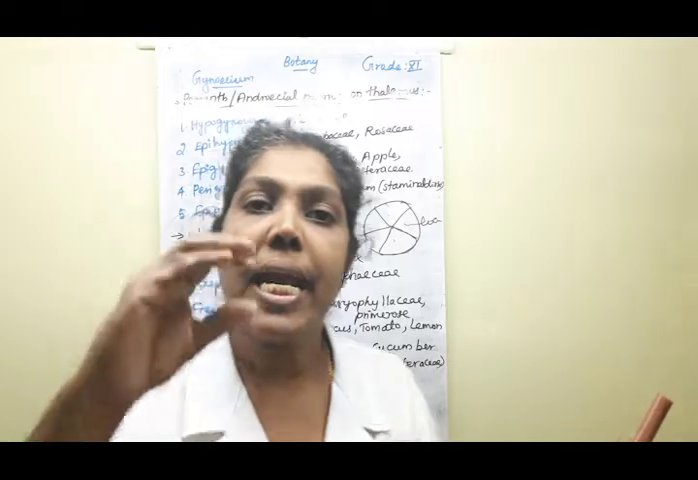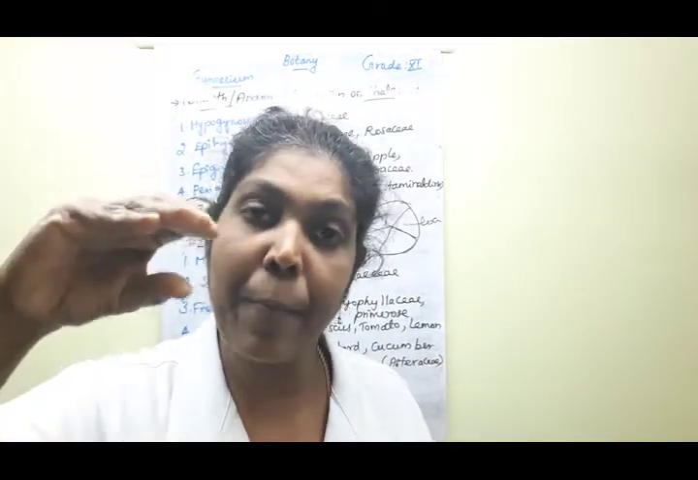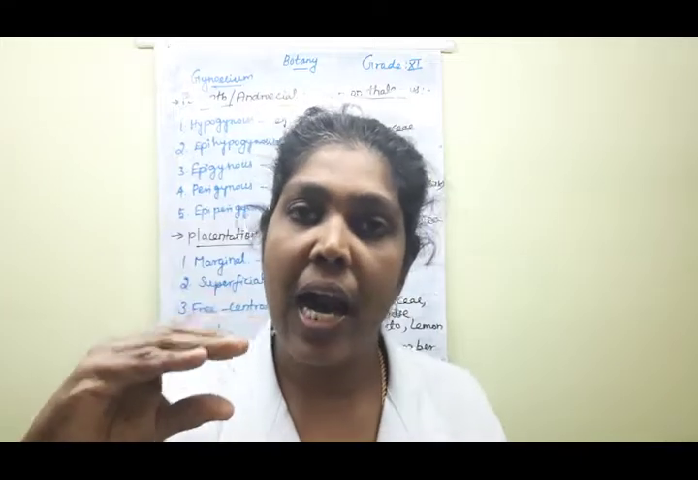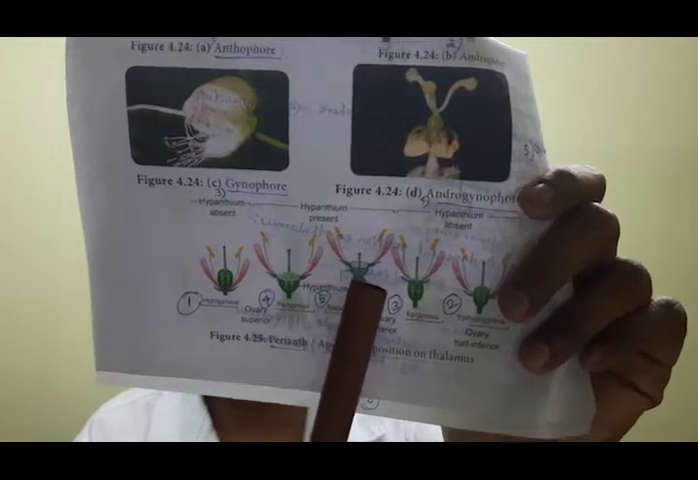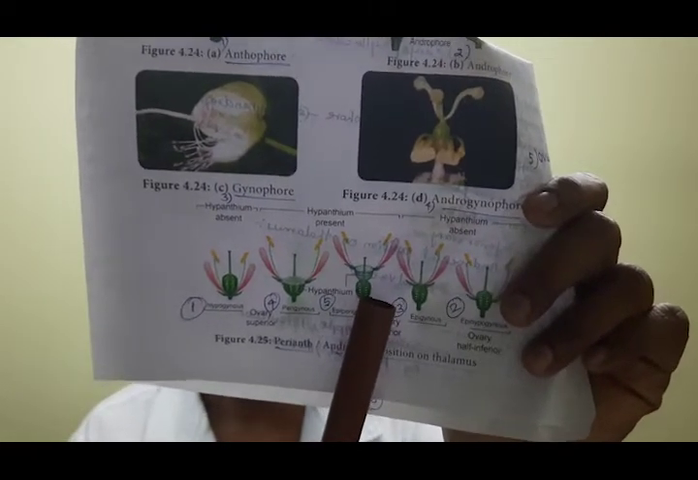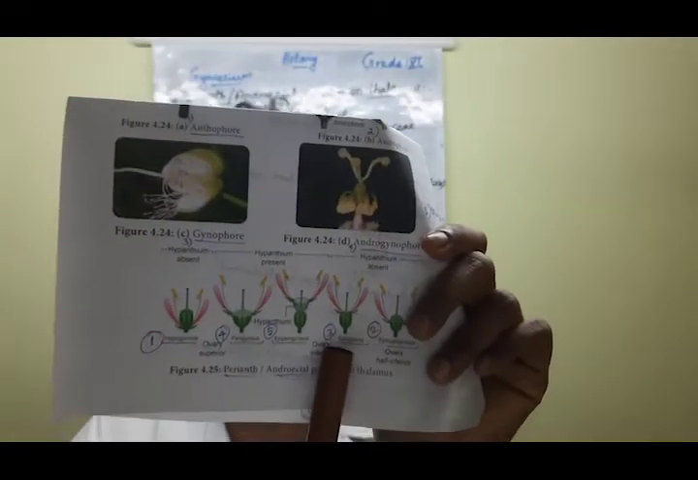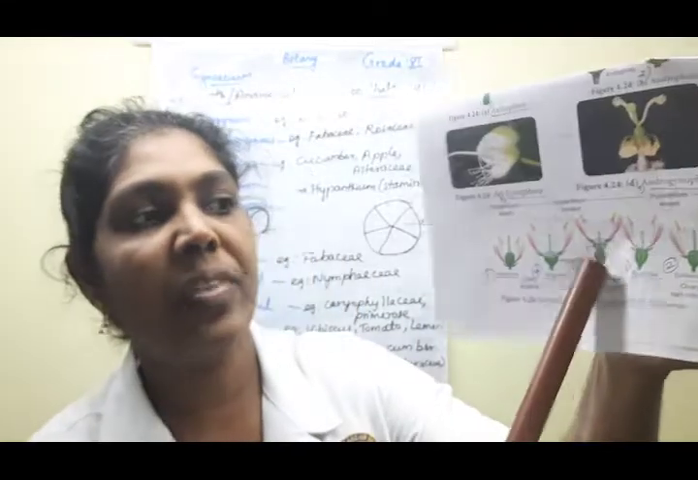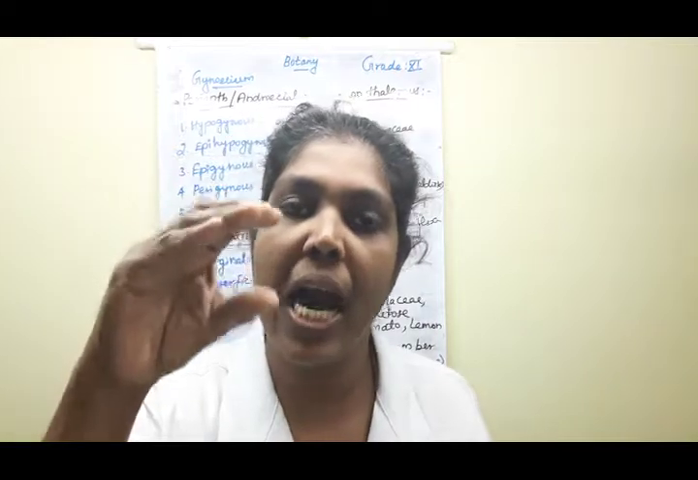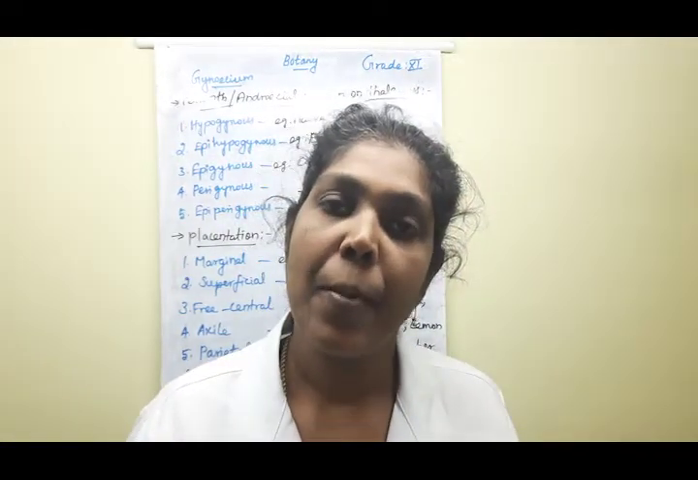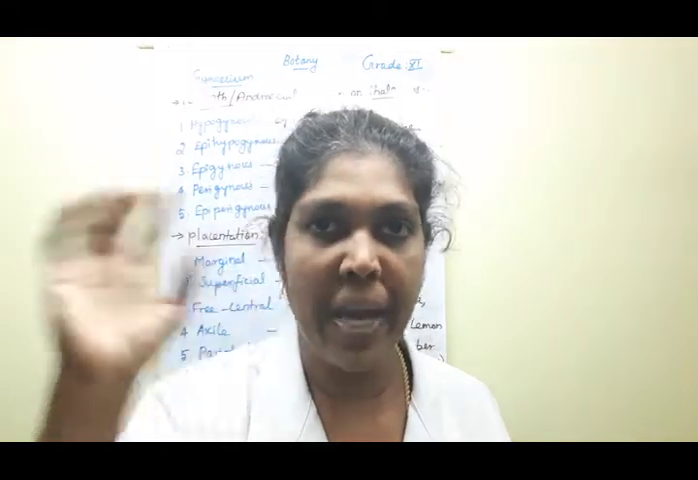Next one is the epiperigynous flower. In this flower, as I already said in the definition, the hypanthium is present at the tip of the inferior ovary. All of you look at this picture. This is the representation: the hypanthium is present at the tip of the inferior ovary. That type of flower is called the epiperigynous flower. Understood?